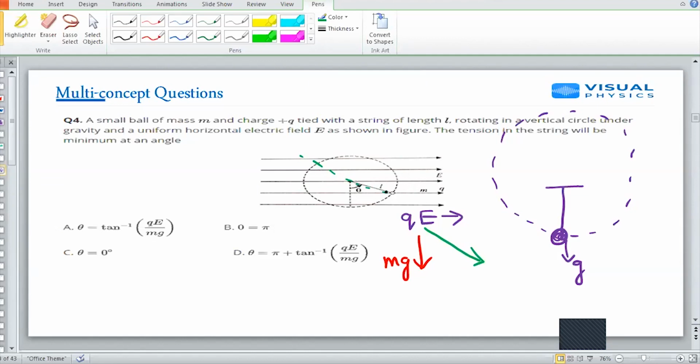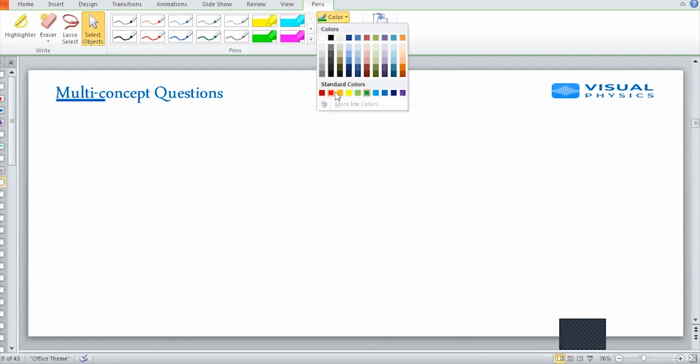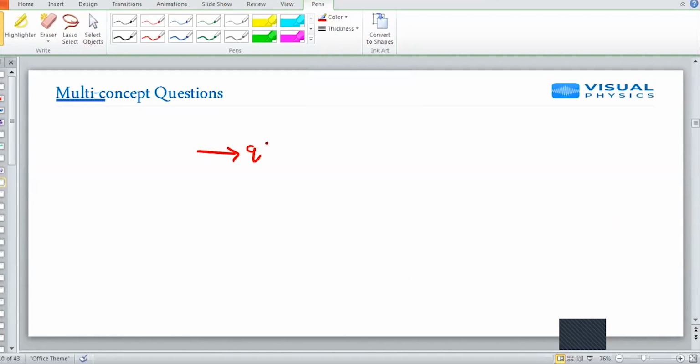So my net force will be somewhere along this direction. So my G effective will be in this direction, right? So let us draw a free body diagram. Because my QE is acting in this direction, my MG is acting in this direction. So my net force, or G effective, will be in this direction.